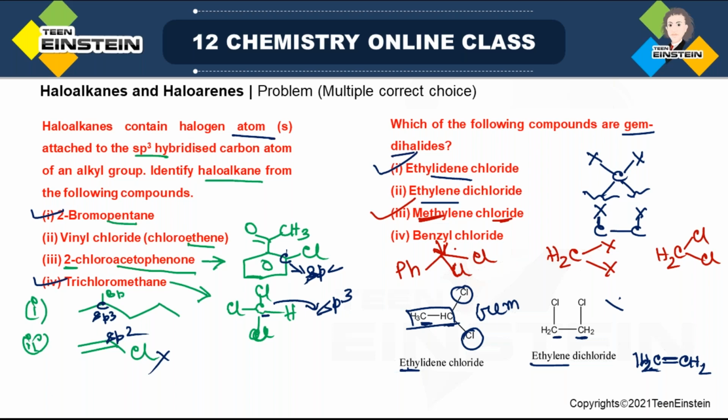But that is not the structure of benzyl chloride. So this is the structure, right? But this is not the correct choice. So here out of options 1, 2, 3, 4, only 2 are correct, 1 and 3. These 2 are examples of gem dihalide. Okay.